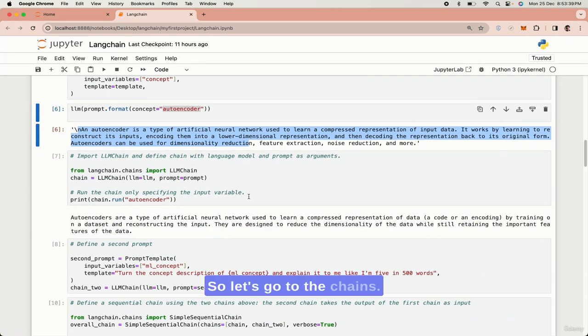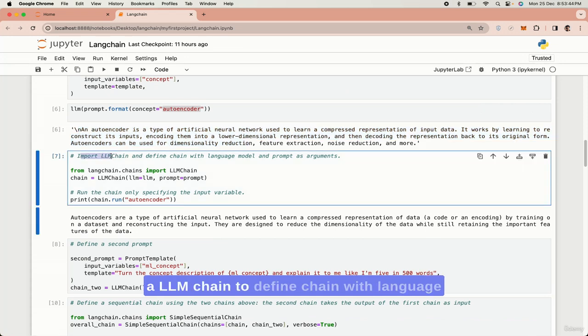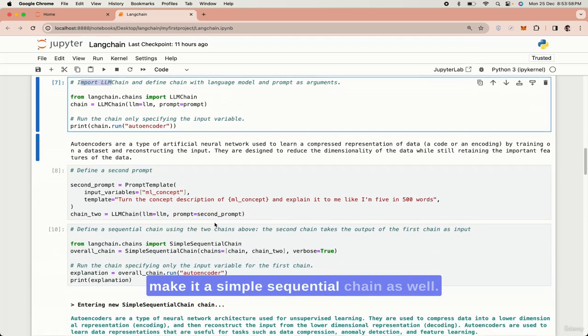So let's go to the chains. Here, you can see I'm importing an LLM chain to define a chain with a language model and a prompt as an argument. You can create one chain, you can create another chain, and you can inject another chain as the first chain's input so that we can make it a simple sequential chain as well.